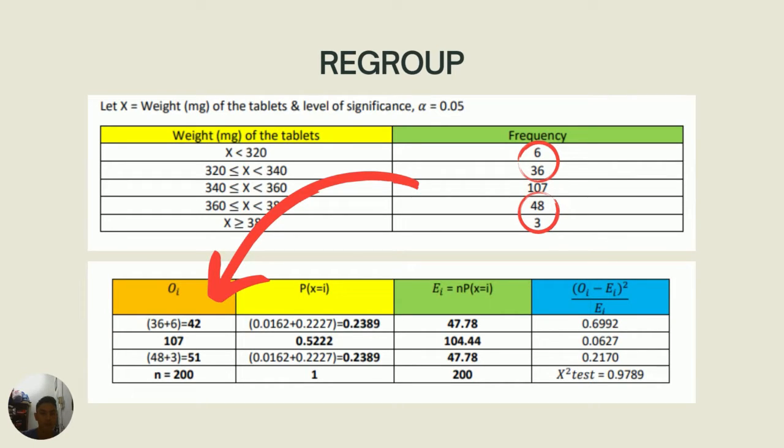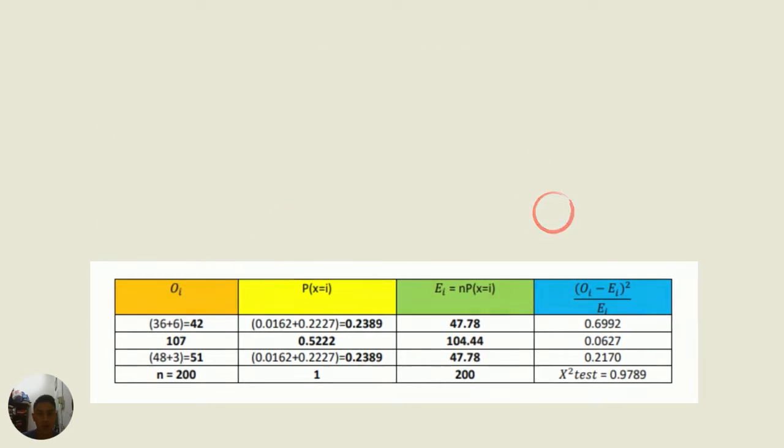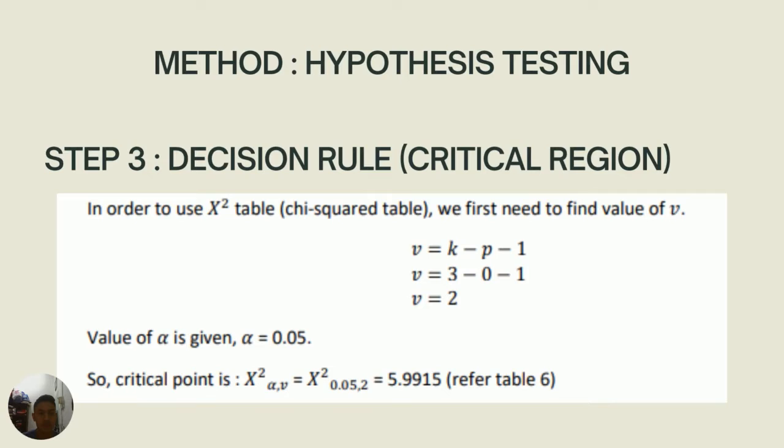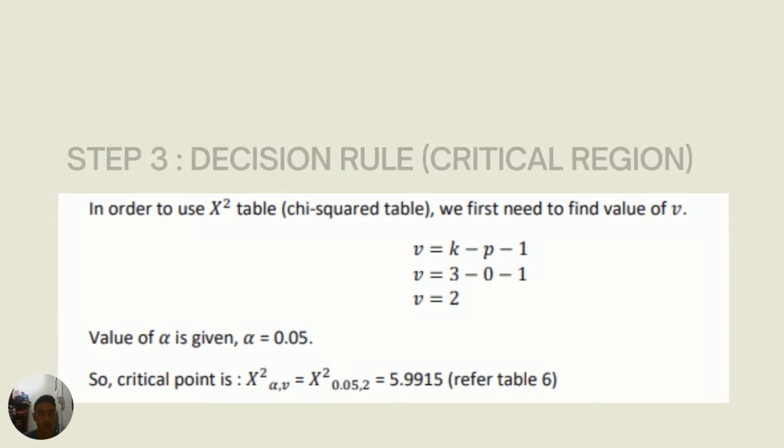And then from these three values, we simply use this formula, (Oi minus Ei) squared over Ei, and then we sum up all these three values to obtain the chi-squared test value equal to 0.9789. And then we go to step 3, which is the decision rule. Here the critical point is chi-squared 0.05, 2 equal to 5.9915 when we refer to Table 6.